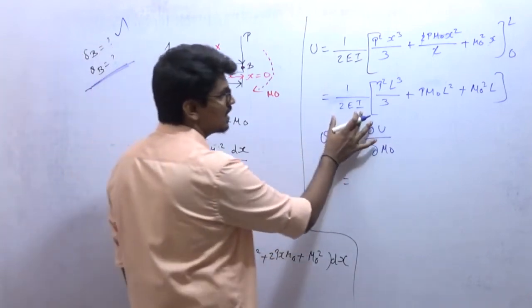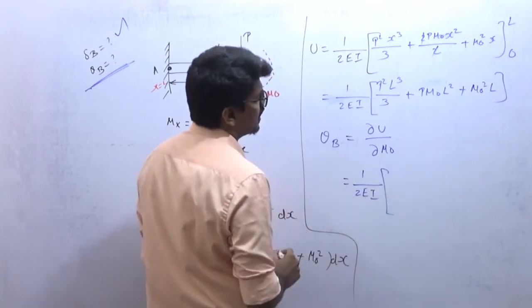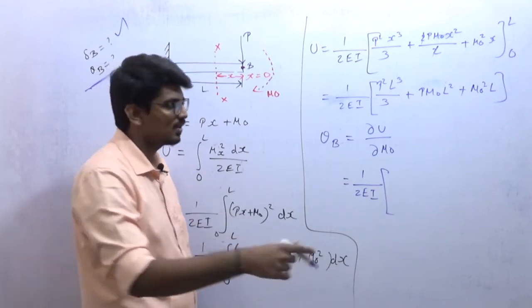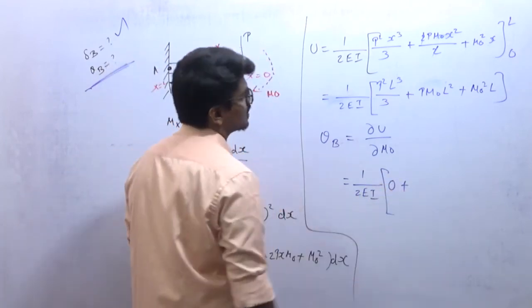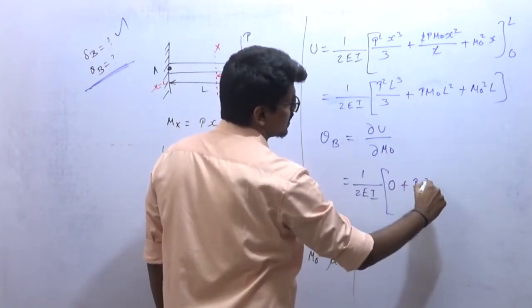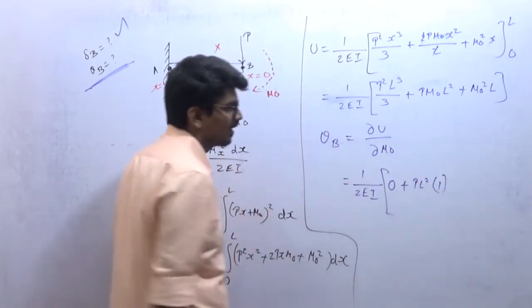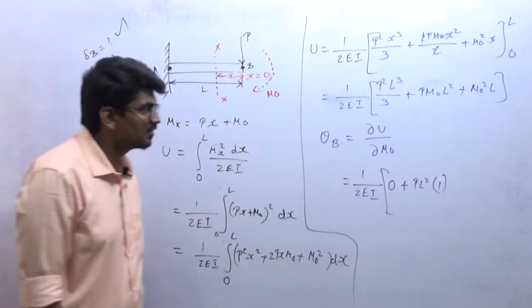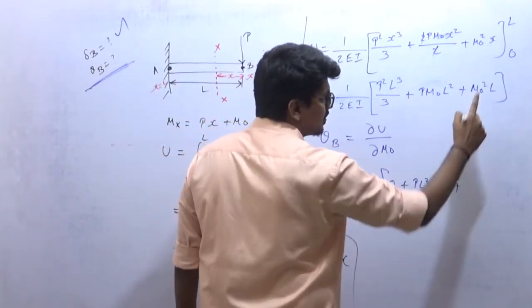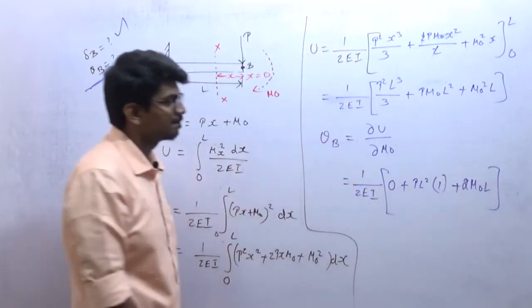Let me differentiate it directly, I am not going to write one more step. Anyways 1 by 2I is constant, so I can take it outside. Differentiating this term, what will happen? This is a constant, so differentiating with M naught, it will become 0. Plus differentiating this term: P is constant, L square is constant. Differentiating M naught with M naught will be 1. I am differentiating it, not integrating. And what will happen to this term? L is constant, so differentiating M naught square will be 2 M naught L.